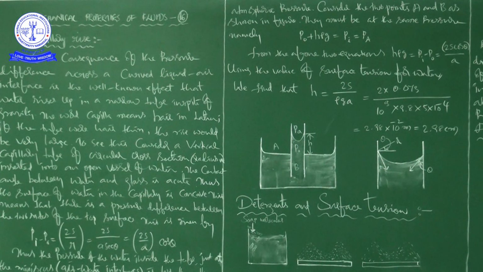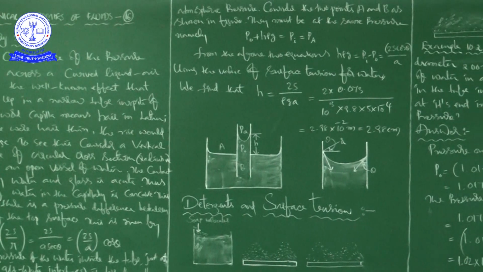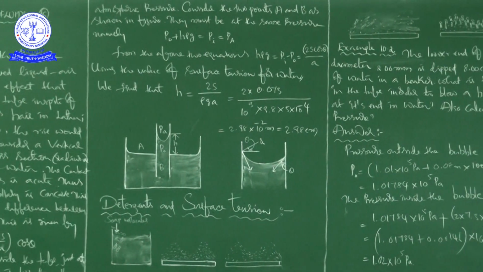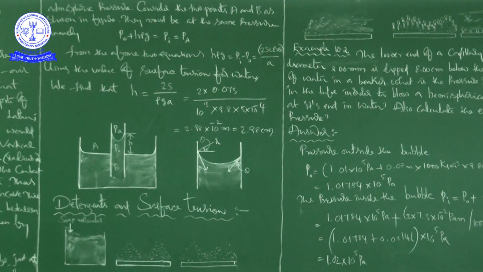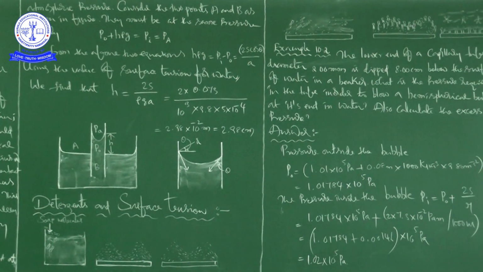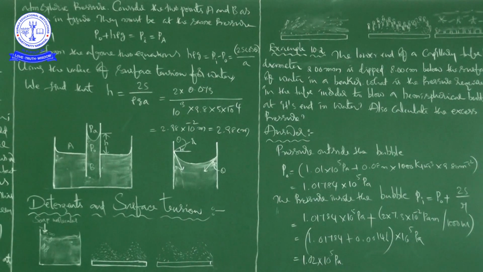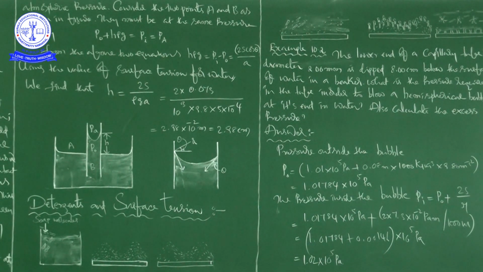Now we are going to discuss the next topic, a continuation: applications. It is a simple application: detergents and surface tension. Here I drew some pictures. Based on these pictures I will explain how surface tension helps us remove dust from clothes while washing, and how Surf Excel, which we use, helps us remove grease-like stains.